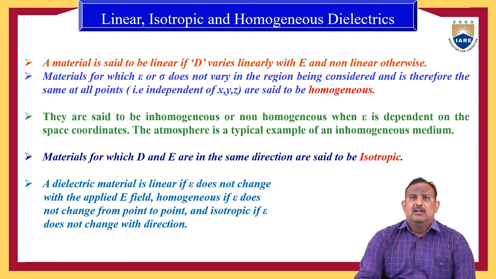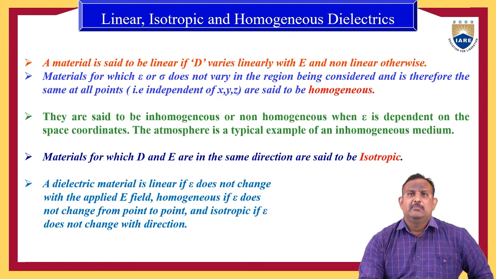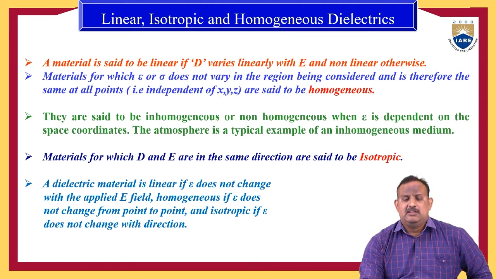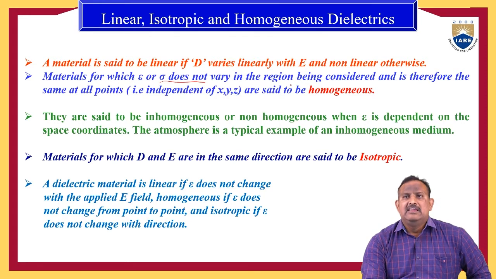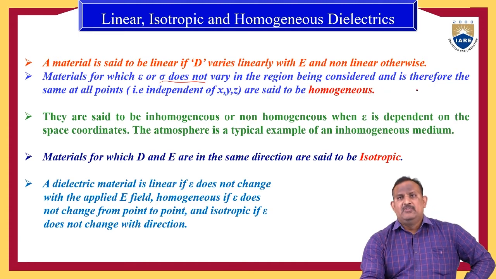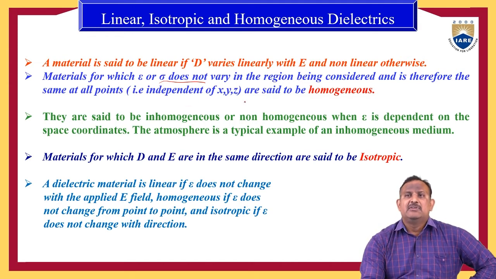Materials for which epsilon or sigma do not vary in the region being considered, and are therefore the same at all points, that is, independent of the x, y, z coordinates, are said to be a homogeneous medium.